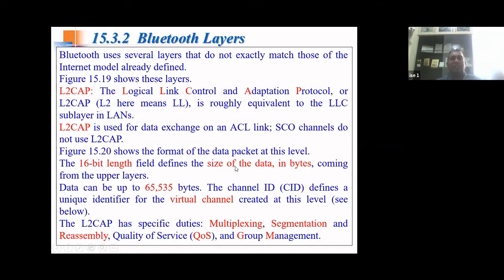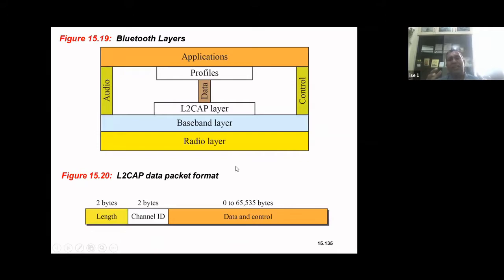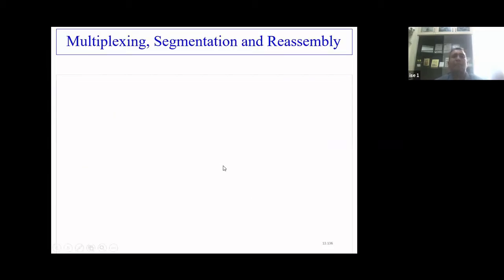Why am I calling it a virtual channel? Because Bluetooth is an ad hoc network, which will always be connected for a short duration of time and temporarily. So the channels amongst these communicating Bluetooth devices happen through virtual channels only.